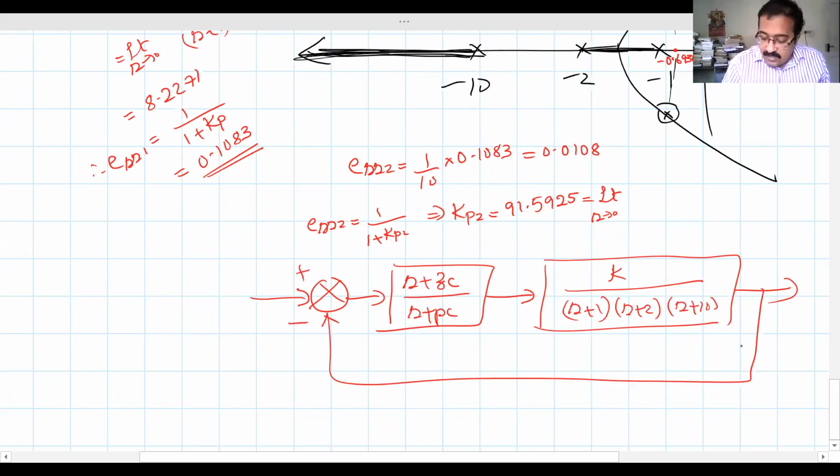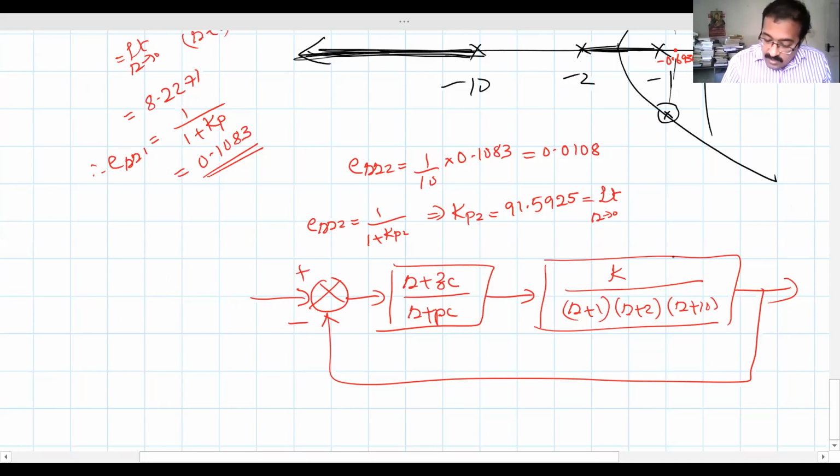In this case, our error must be 0.0108. That's what we are asked. We are asked to design a lag compensator so that the steady state error will be one tenth of the original error. One tenth of the original error is 0.0108. The corresponding static position error constant is Kp2.